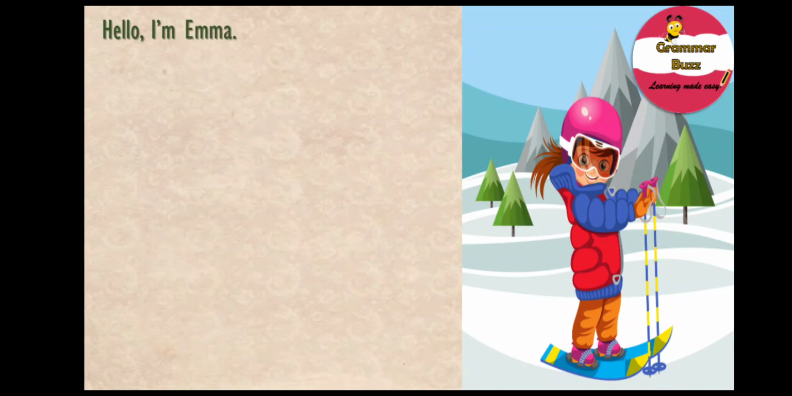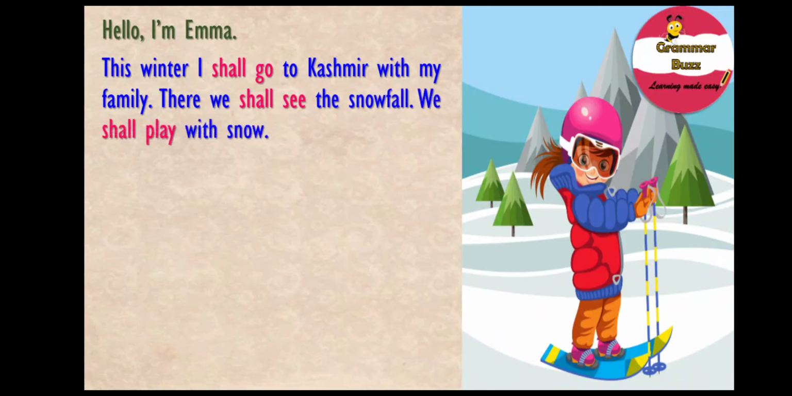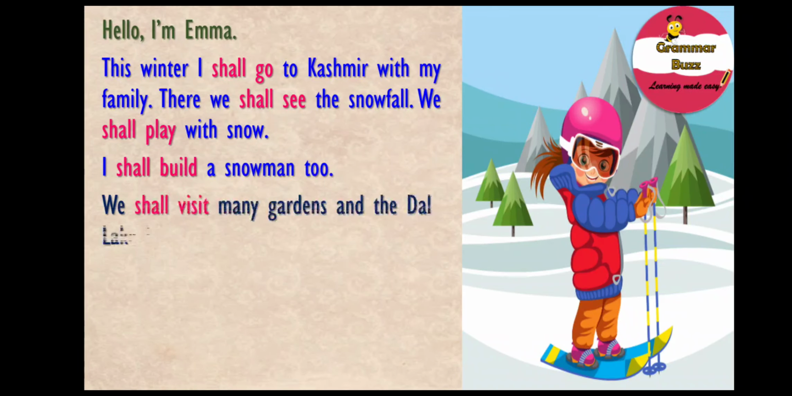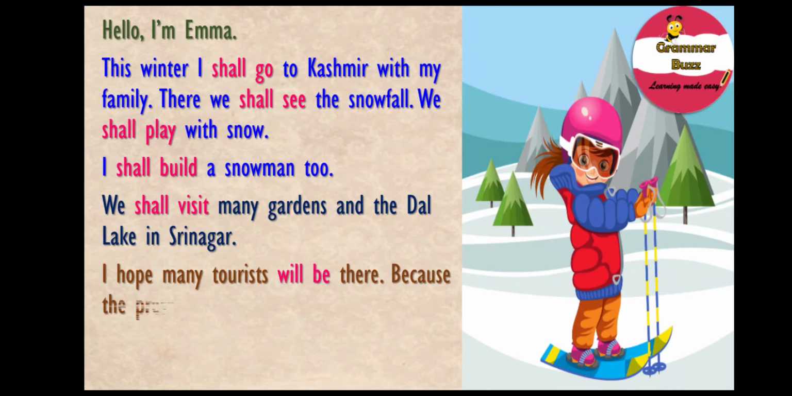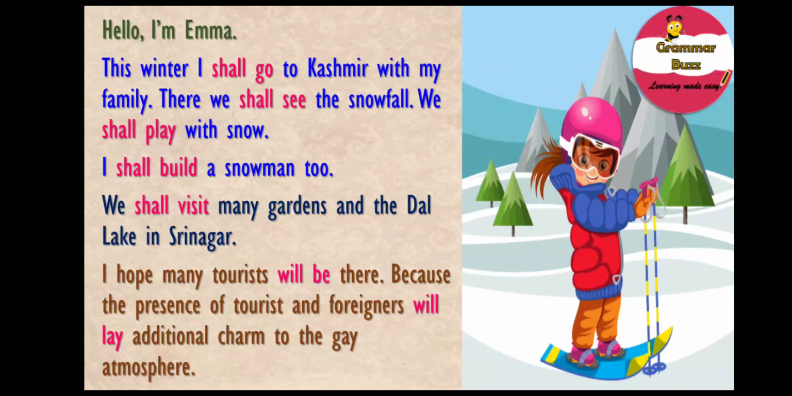And this is Emma. She says, "Hello, I am Emma. This winter I shall go to Kashmir with my family. There we shall see the snowfall. We shall play with snow. I shall build a snowman too. We shall visit many gardens and the Dal Lake in Srinagar. I hope many tourists will be there because the presence of tourists and foreigners will lend additional charm to the gay atmosphere." Well, that is Emma's plan for the winter vacation.